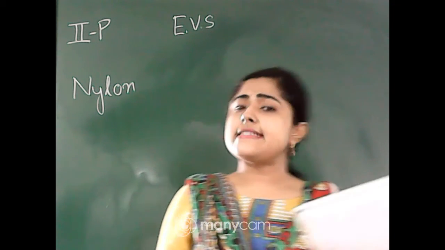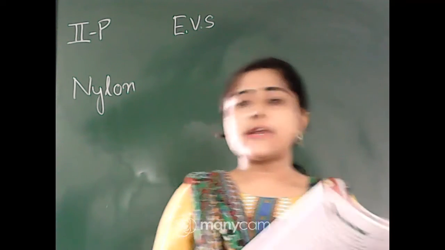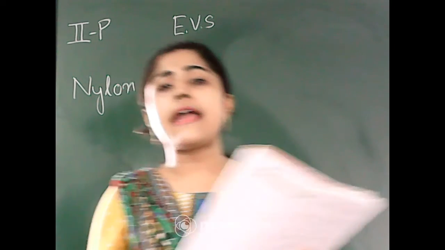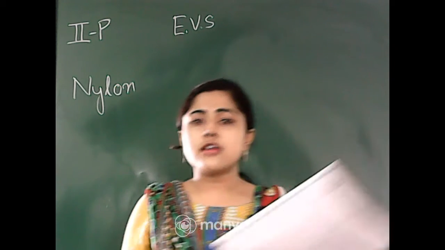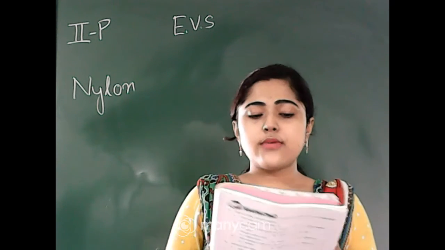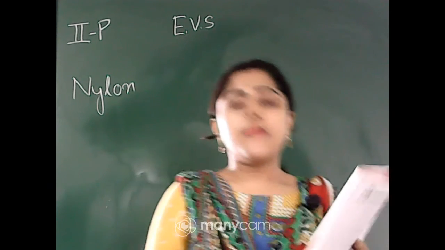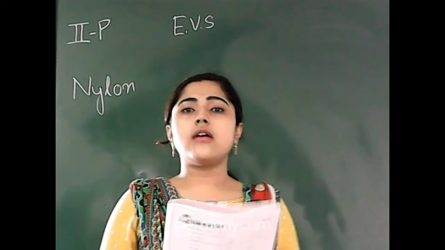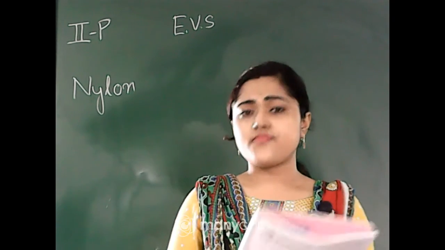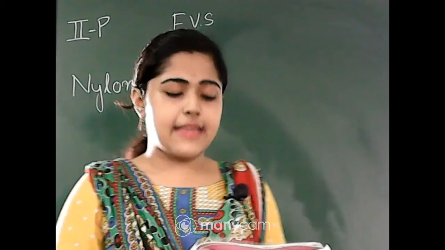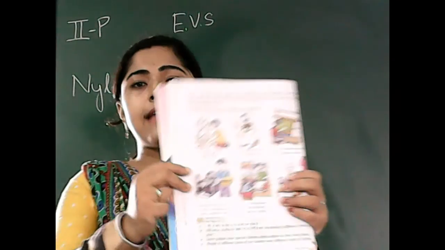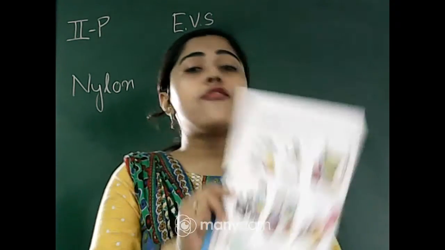That is their work and they do it very well, that's why we get more designer clothes, right. So now we have to know which people make those clothes and what name we call them. First one you can see here is the farmer.